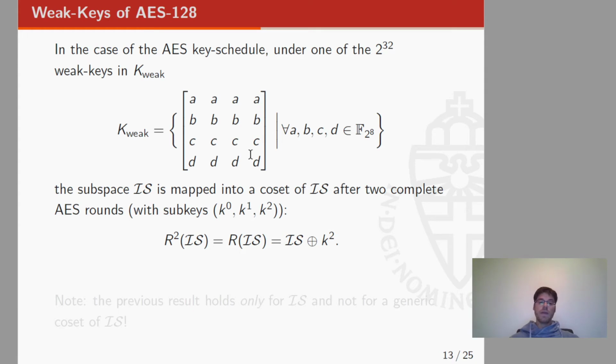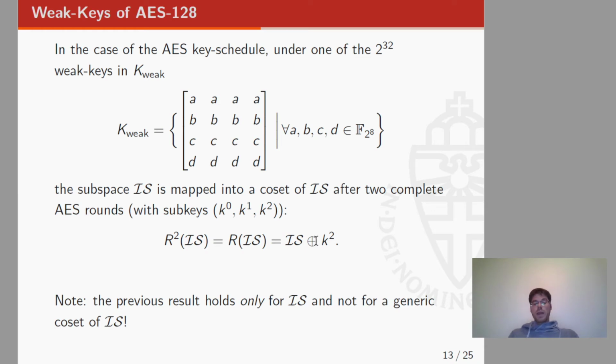If this is the case, it is possible to prove that the invariant subspace is mapped to the invariant subspace itself after one round, and after two rounds it is mapped into a coset of the invariant subspace. The crucial point here is that this result holds only in the case in which we start with the invariant subspace. So if we start with a generic coset of the invariant subspace, this result doesn't hold anymore. So we can get a similar result, but at least we have to change the set of weak keys.